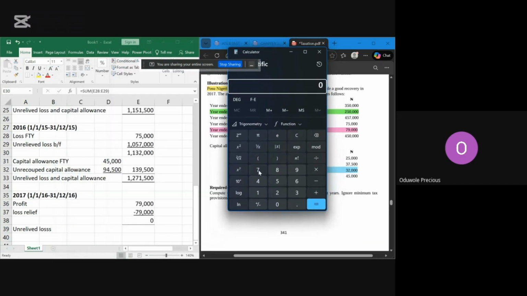So that's 79,000 minus 1,132,000. So that's 1,053,000. So the unrelieved loss is 1,053,000. Okay, so we are done with that one.